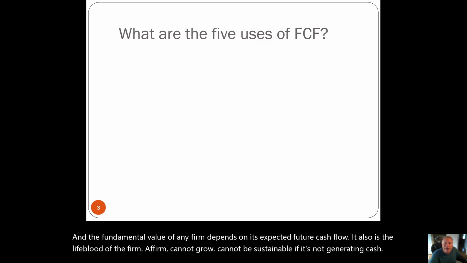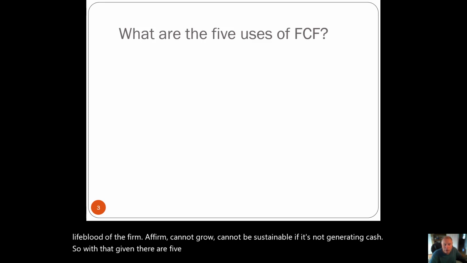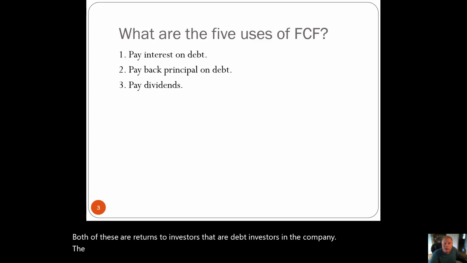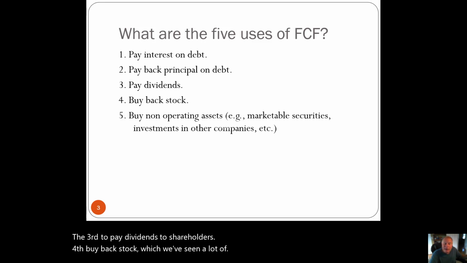So with that given, there are 5 uses for free cash flow. 1, pay interest on debt. 2, pay back principal on debt. Both of these are returns to investors that are debt investors in the company. The third is to pay dividends to shareholders. 4th, buy back stock, which we've seen a lot of. 5th, buy non-operating assets, such as marketable securities. Okay? So these are the 5 uses of free cash flow.